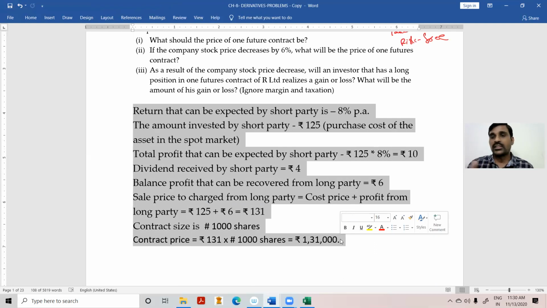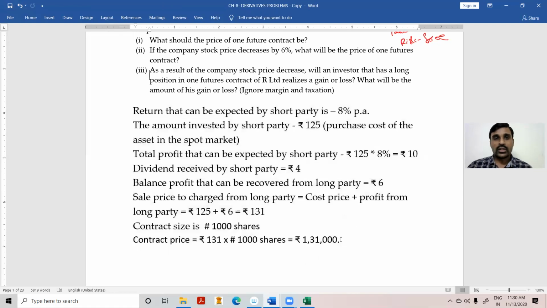Without understanding the logic, the formula is no use. The formula is only to save time in the exam, not to learn the topic. The formula cannot give you any knowledge. To learn the subject, you have to use the logic only. After learning the subject, if you want to save time in the exam, you can use the shortcut method of solving the answer. Use the formula. The purpose of the formula is to save time in the exam, not to learn the topic. Right? This is the point.